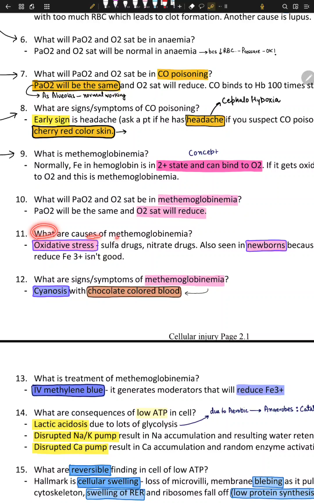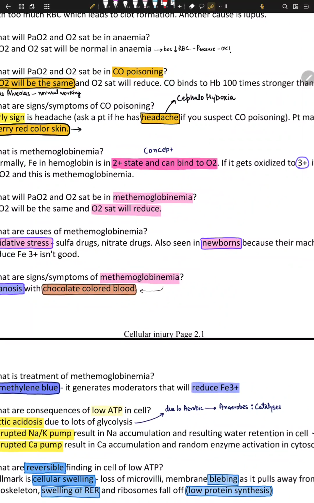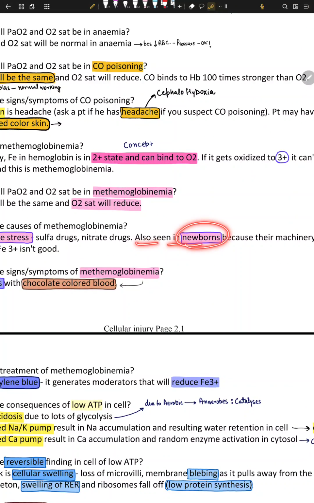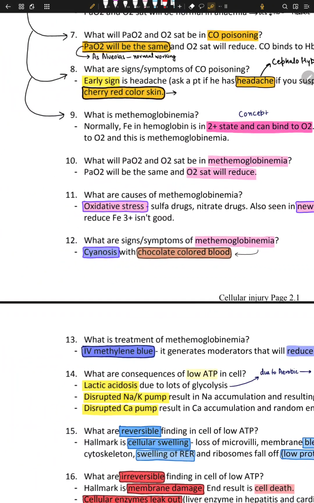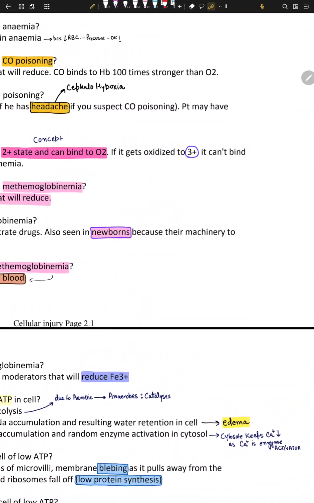What are the causes of methemoglobinemia? There's something called oxidative stress. Oxidative stress means drugs like sulfa drugs and nitrate drugs. It's also seen physiologically in newborns because their machinery to reduce Fe3+ to Fe2+ isn't good.